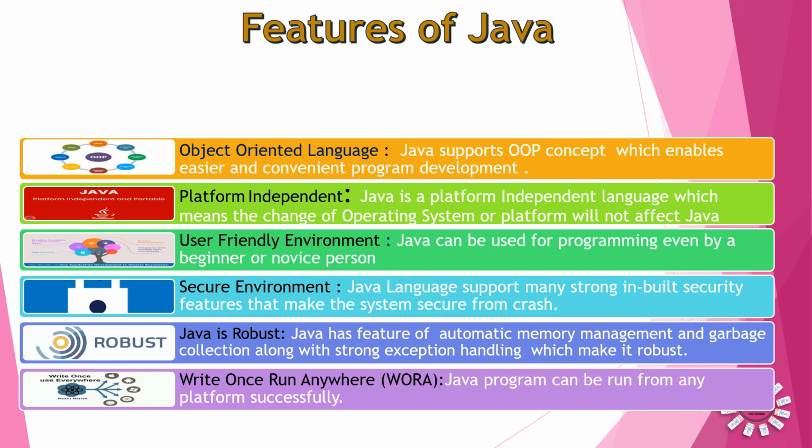And write once, run anywhere. The platform independent feature makes Java write once: write the program once, and you can run it on any operating system. If it is Windows, Unix, Linux, Android, it doesn't matter. So these are the important features of Java.